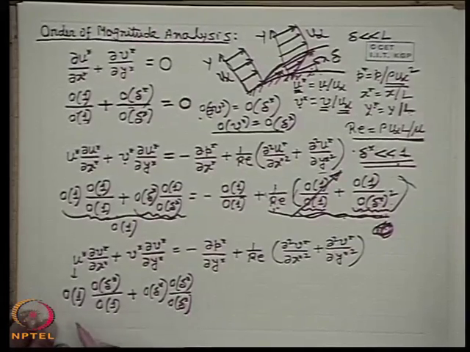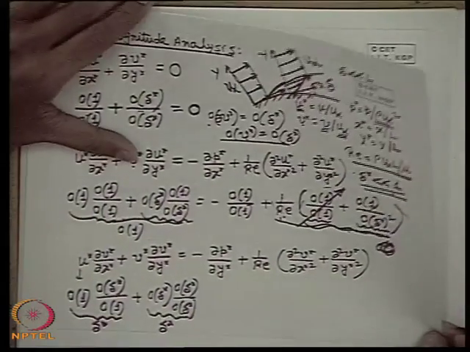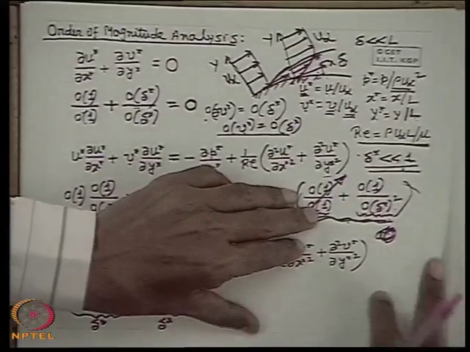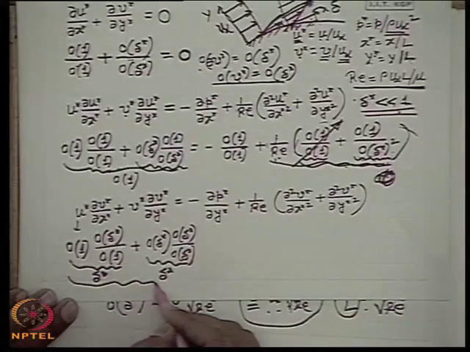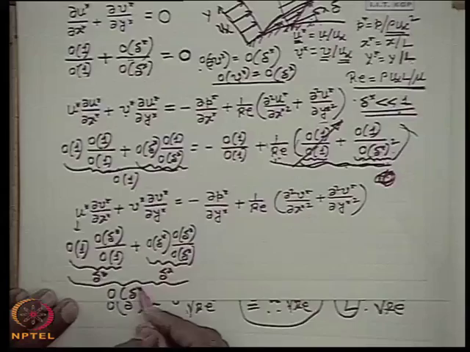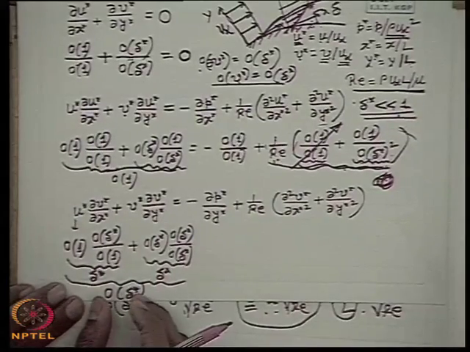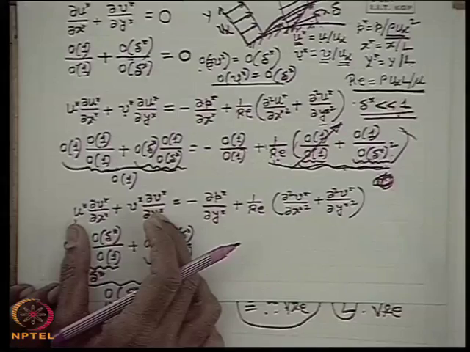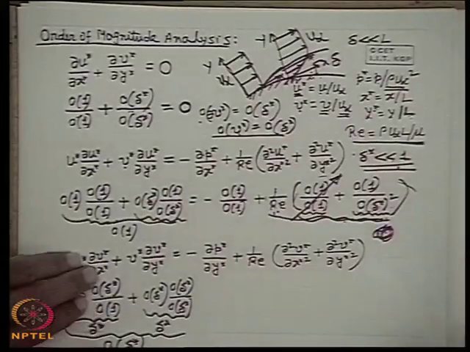Now we see the order of this term is delta star, the order of this term is delta star. That means as a whole we can say the order of the left hand term, that means the inertia force, is of order delta star. That means the inertia force is of very small order of magnitude, which physically implies that the inertia force in the transverse direction, or in the y direction, is very small.